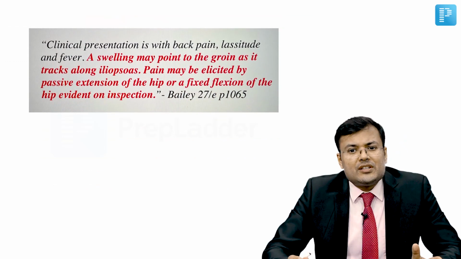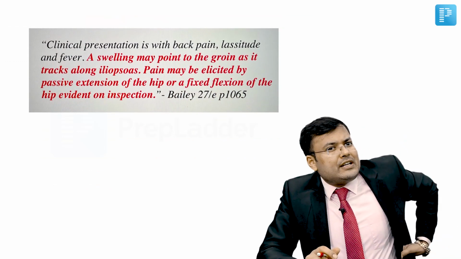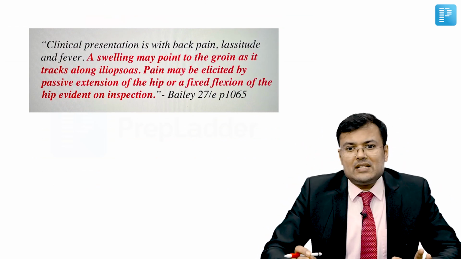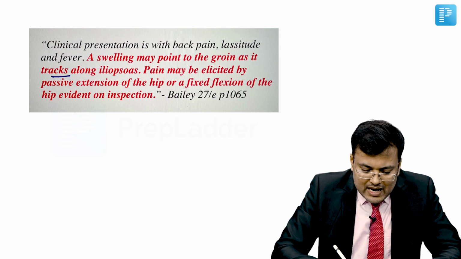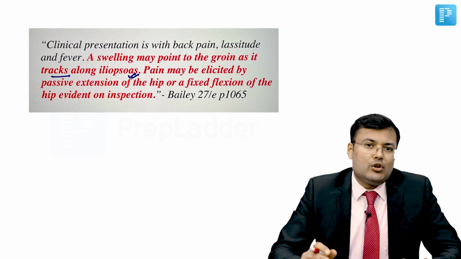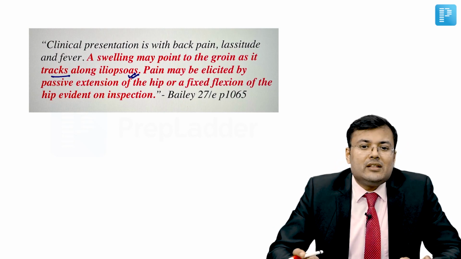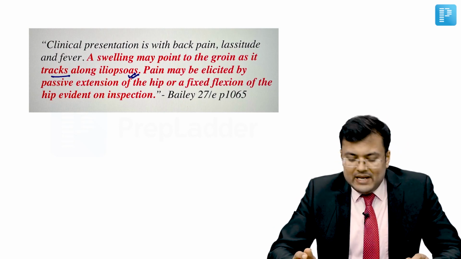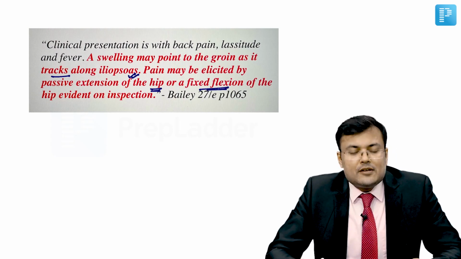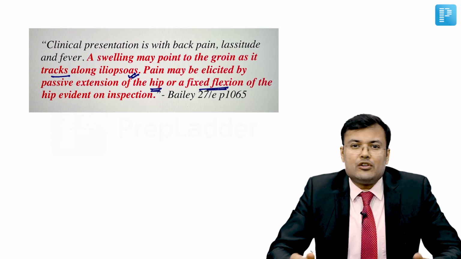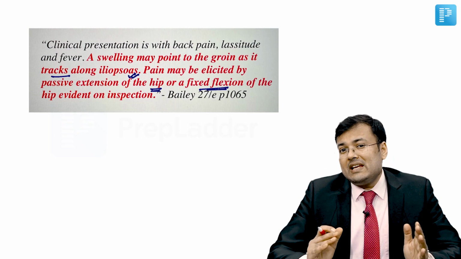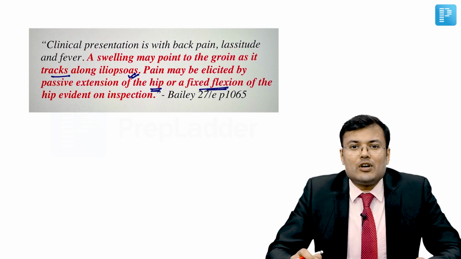If you see the presentation, generally the location is retroperitoneal, so there is back pain, there is pus collection, so there is fever, there is lassitude. Since it tracks along iliopsoas, so swelling may point to the groin. Sometimes you can feel the swelling in the thigh. And pain may be elicited by passive extension of hip or sometimes fixed flexion of hip evident on inspection. So these are important points which are frequently asked in relation to psoas sepsis.